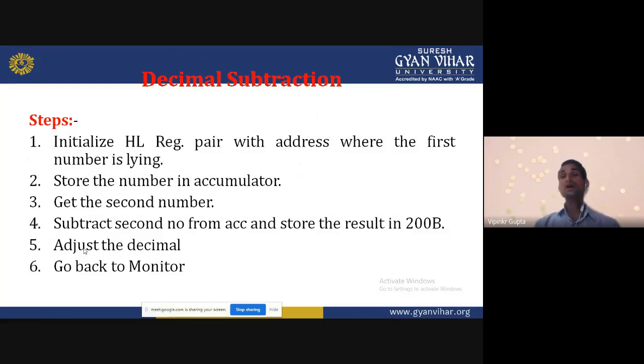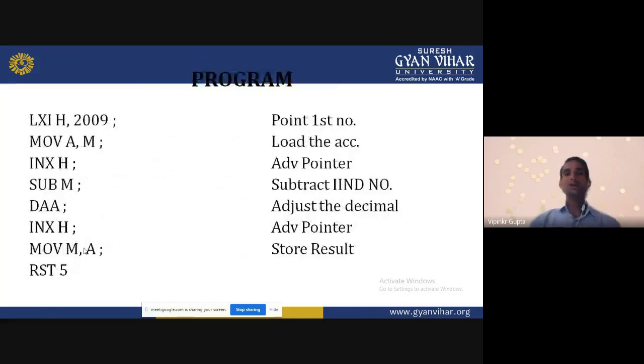After that, this is the hex number. We don't need the hex number, we need only the decimal number. So we convert that hexadecimal number into the decimal number using DAA. After that, we store that result into the next memory location. How will we write the program? Let us see. LXI H 2009